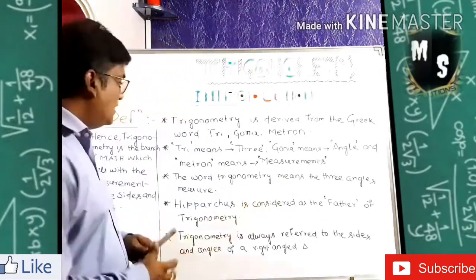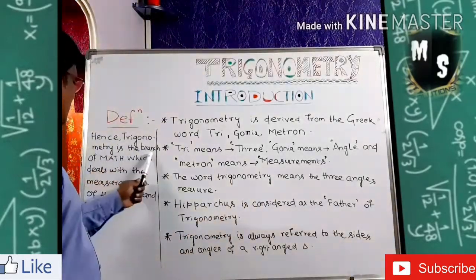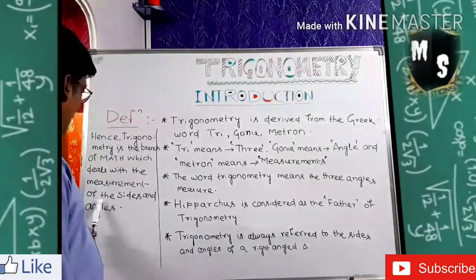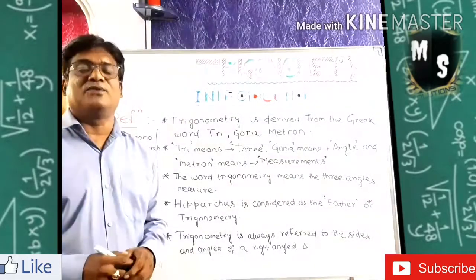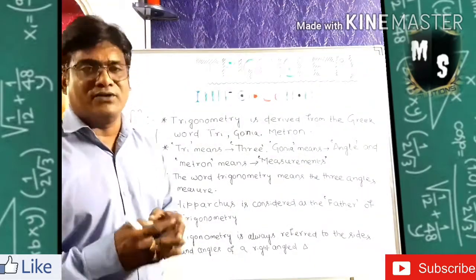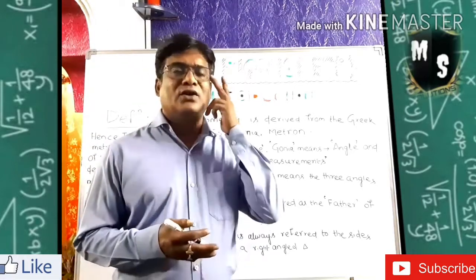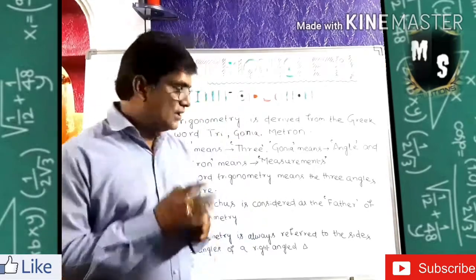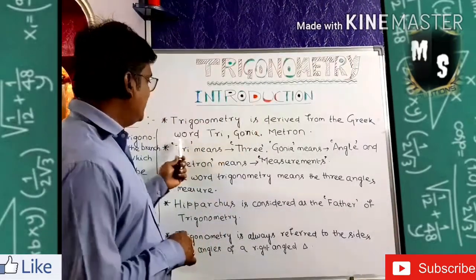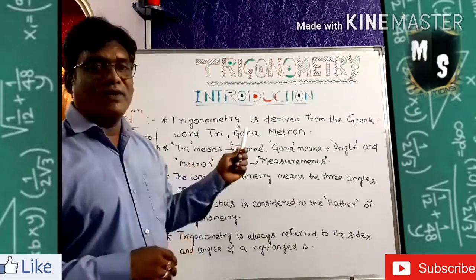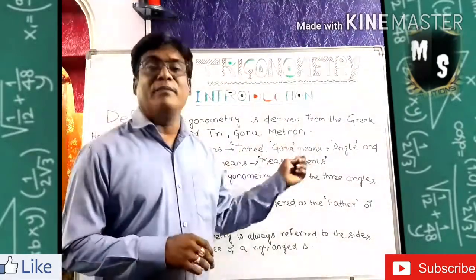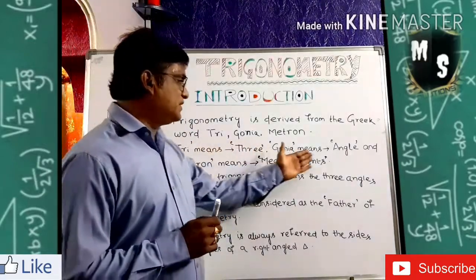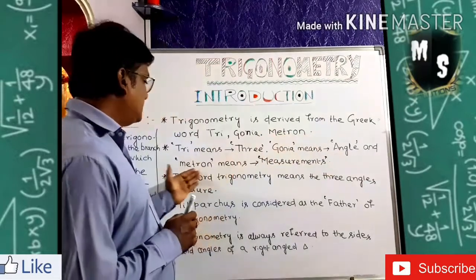I hope you understood this one. Hence, trigonometry is the branch of mathematics which deals with the measurement of the sides and angles. So trigonometry tells us the measurement of the sides and also the measurement of the angles. Now, trigonometry, I said, is divided into three parts: tri, gonia, and metron. Try to understand. Tri, 3, gonia means angle, and metron means the measurement.